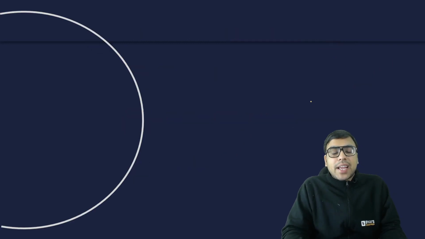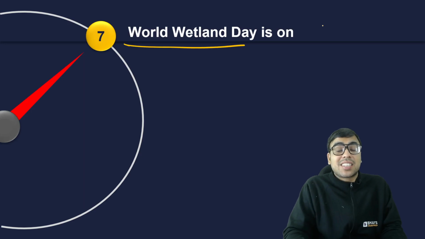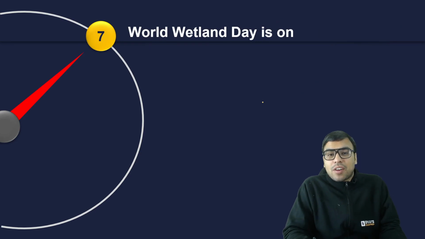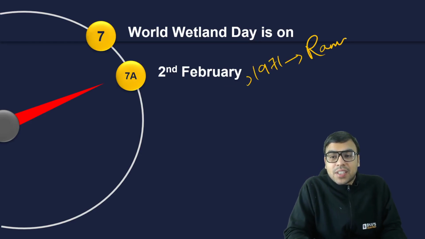Now, the next one is question number 7, and question number 7 says World Wetland Day. This is in fact a previous year question of CLAT, so they can ask in MH-CET as well. World Wetland Day is on which date? The answer to this question is 2nd February, because on 2nd February 1971, the very famous Ramsar Convention was signed.